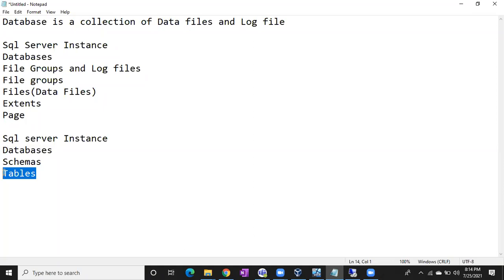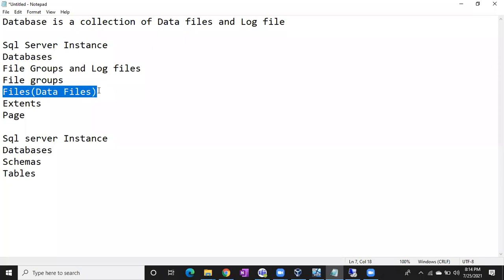Where are these tables going to be stored? On pages. Where will these pages be? In the extents. An extent is a collection of pages, data pages especially. Where will these extents be?